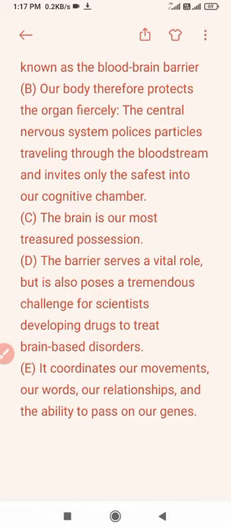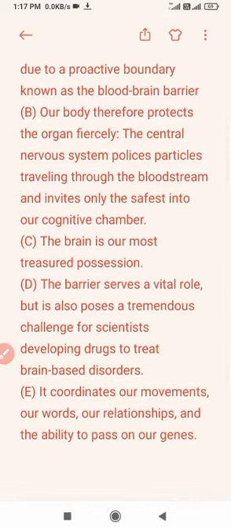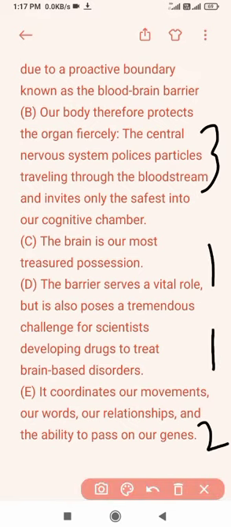And E, it coordinates. We don't know which it is. Firstly, we need to define what it is. So we are only left with C. This is our first sentence. C is our first. The brain is our most treasured possession.